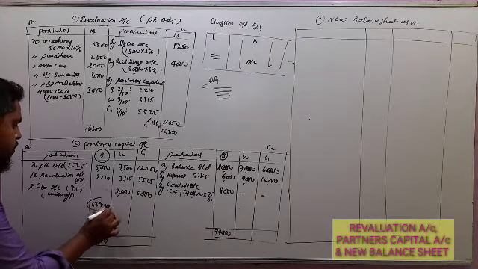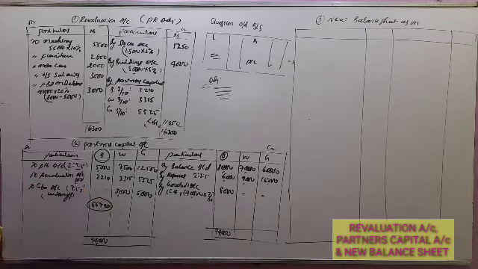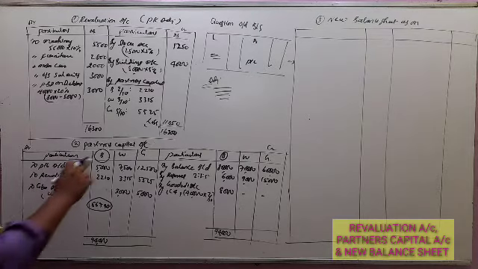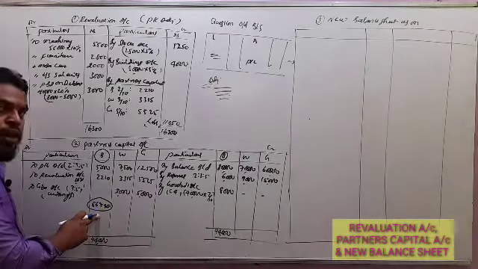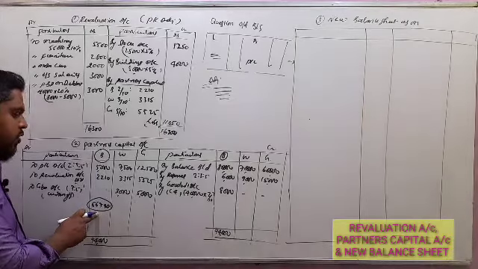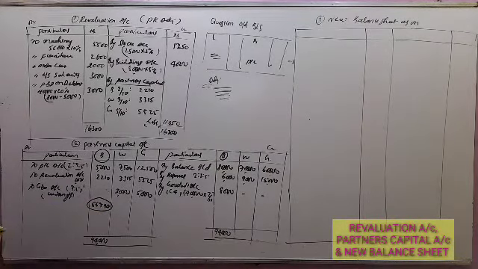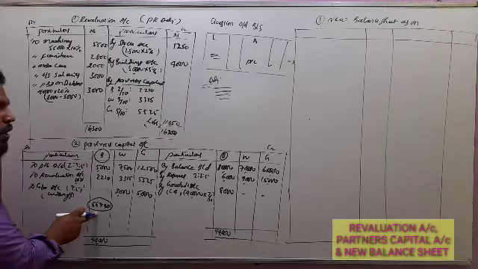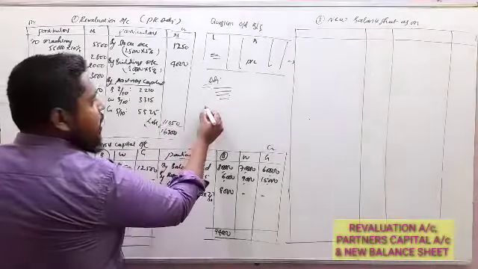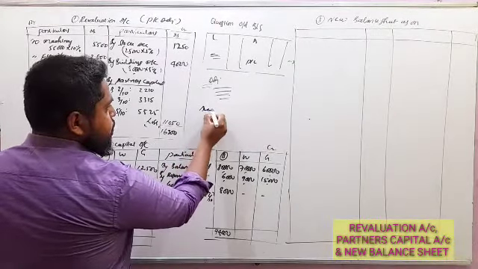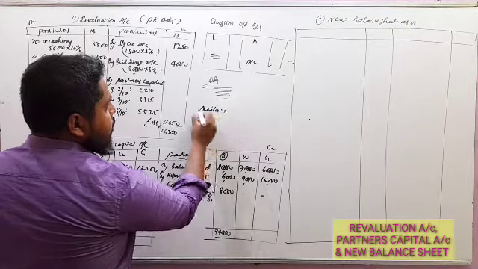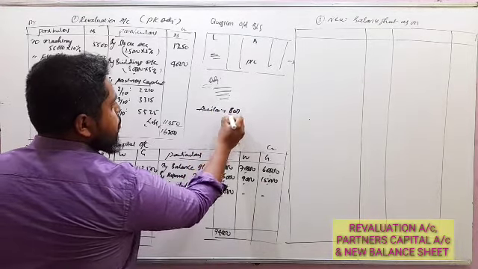So this is the balance due to the retiring partner. The remaining partners will settle the full amount, 86,790. Now this amount is settled by availing a bank overdraft, BOD.